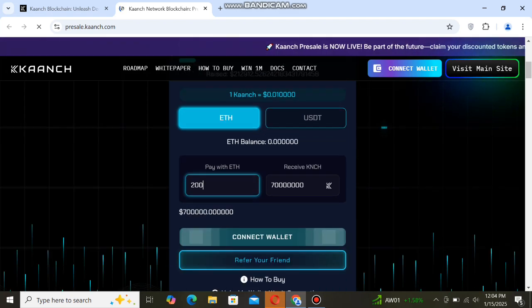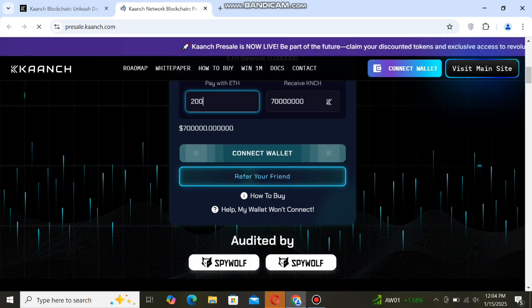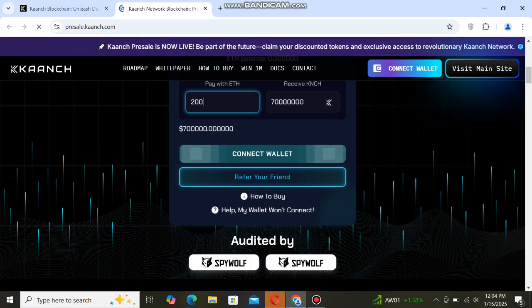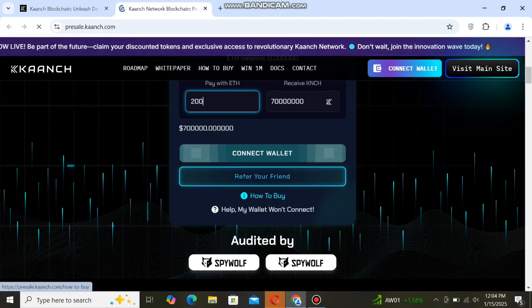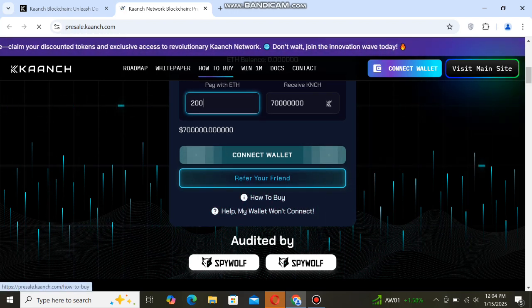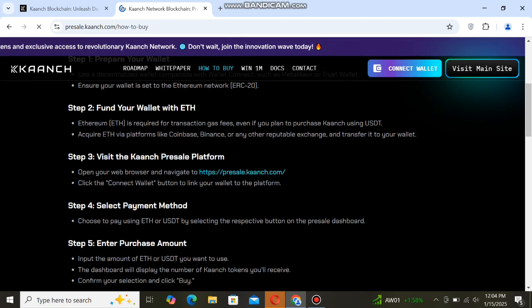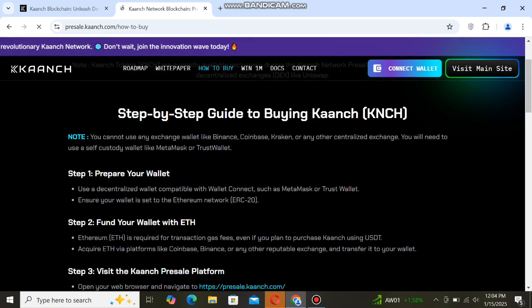You can check here. So guys, first of all, you can connect your wallet. Then you can buy now and swap now. You can also refer your friend now. You can check here how to buy. You can click this and see how to buy. You can check all procedures here, a step by step guide to buying Kanch.